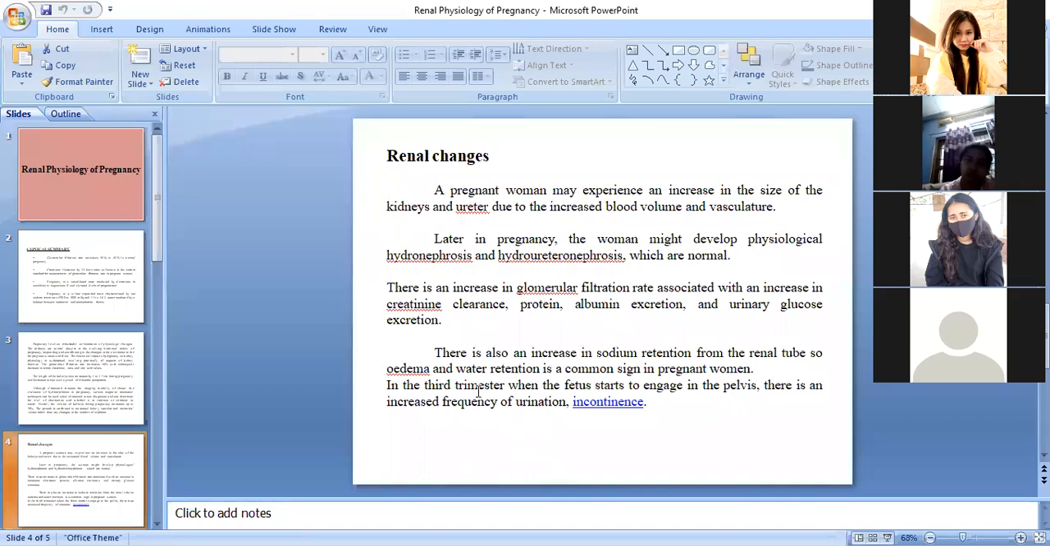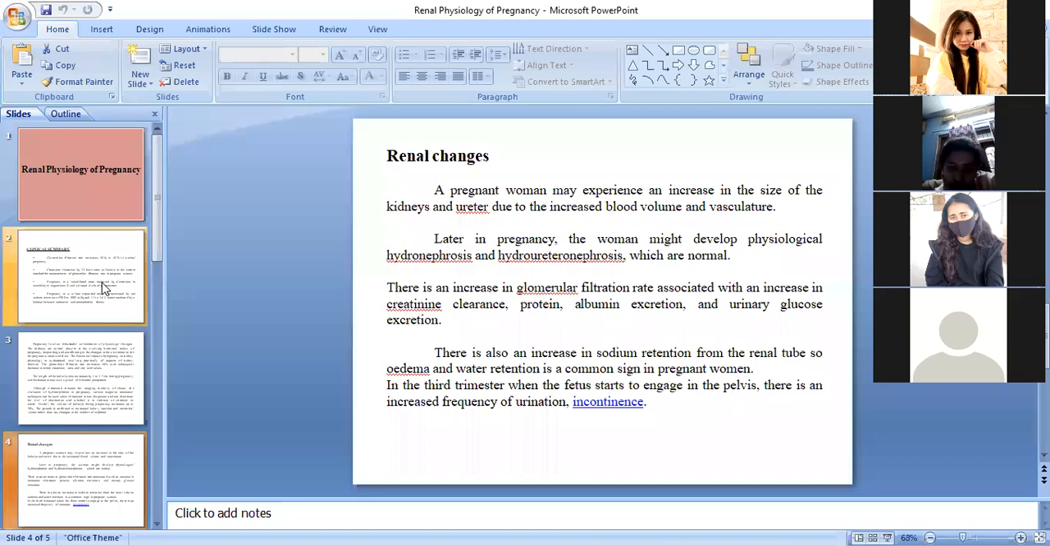Because of hydronephrosis, or because of hydroureteronephrosis, or because of increased level of GFR, because of all these things, she will suffer from incontinence, meaning increased frequency of urination. Even if the mother drinks a little bit of water, what will happen? She will feel like going to urinate every now and then. After every 10 minutes, after every 15 minutes, she will feel like going to urinate.